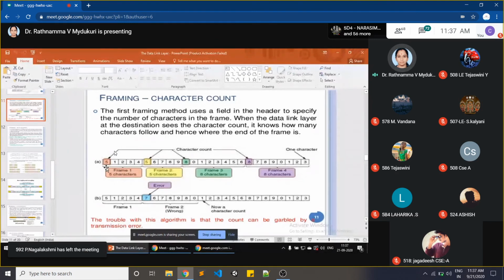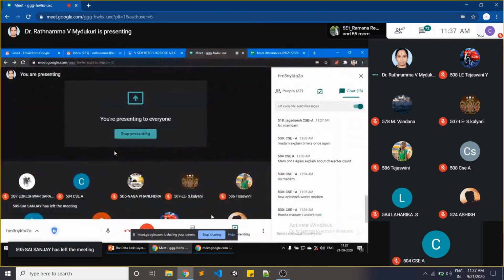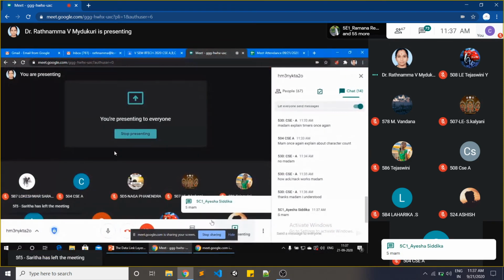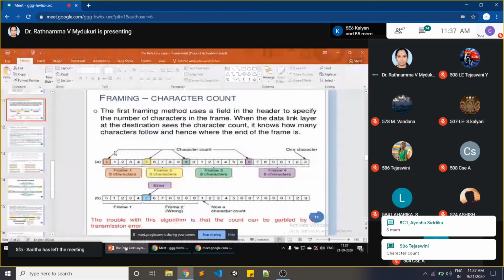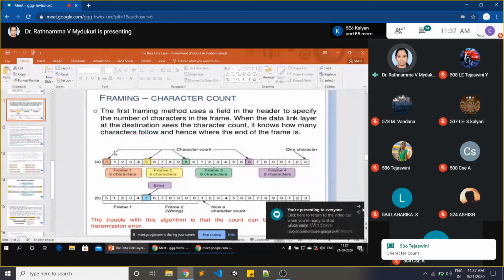ఈ నెంబర్ ఏంటి? మీకు వ్యూ అవుతోంది అక్కడ? Are you able to see this number? So this is which number?